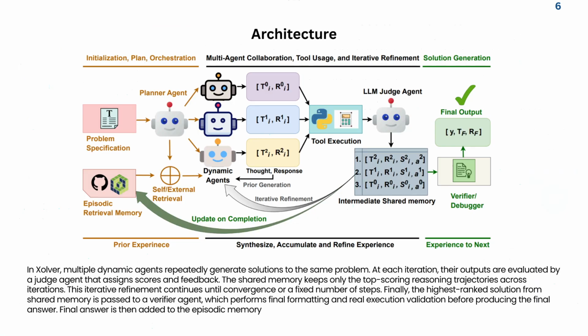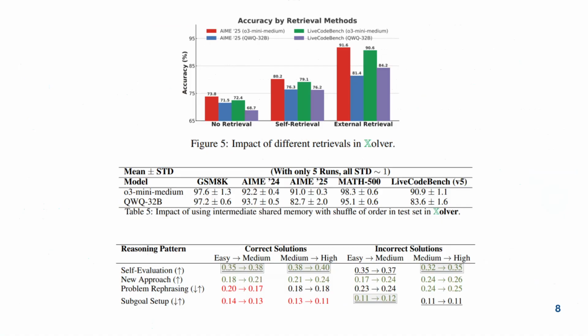Based on that, they did some analysis and reported which reasoning patterns mattered more. We can see self-evaluation and new approach. This type of reasoning pattern increases when the problem's difficulty increases. I think it is very self-explanatory why self-evaluation and new approaches are important for difficult problems.